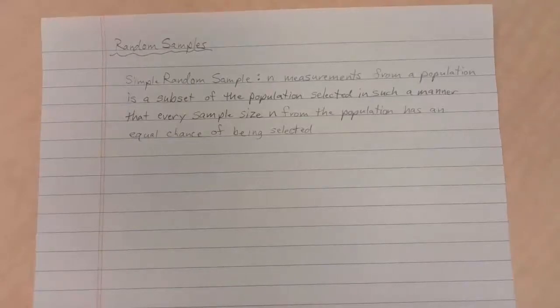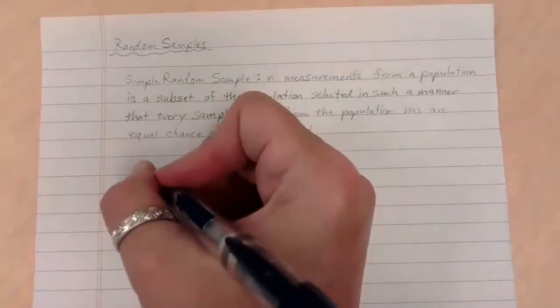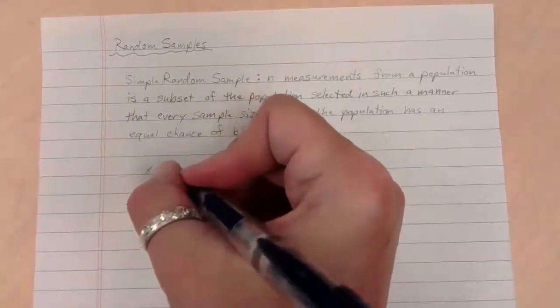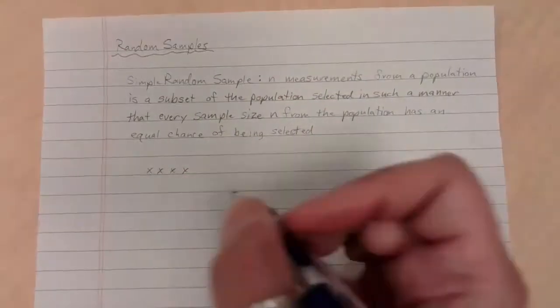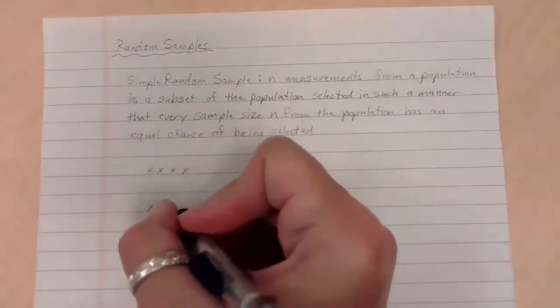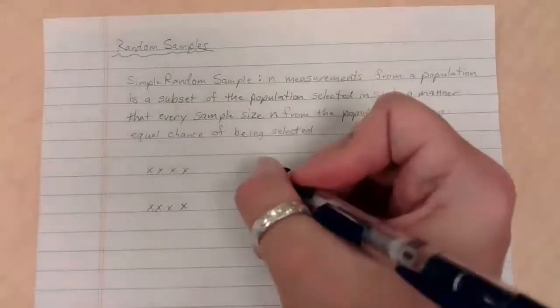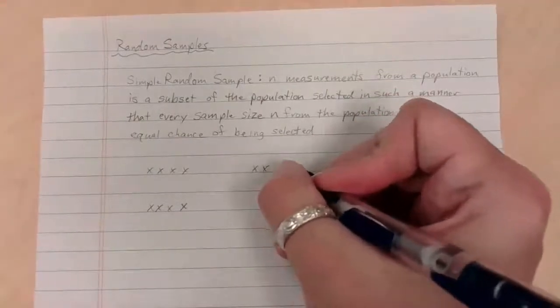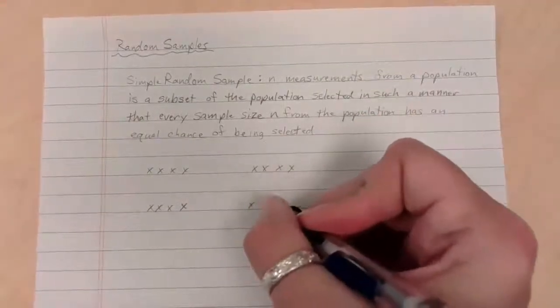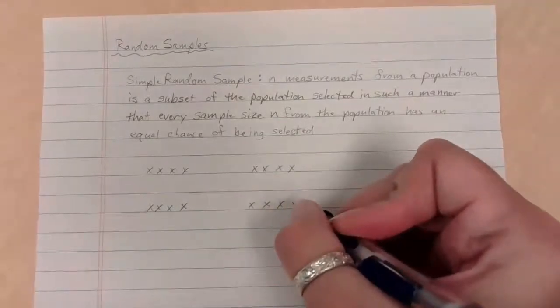To understand that, it's almost easier, I think, if we look at a population with an arrangement that is not a simple random sample. Let's say I've got groups of 4 individuals: 1, 2, 3, 4 there, and 1, 2, 3, 4 there, 1, 2, 3, 4, and 1, 2, 3, 4.